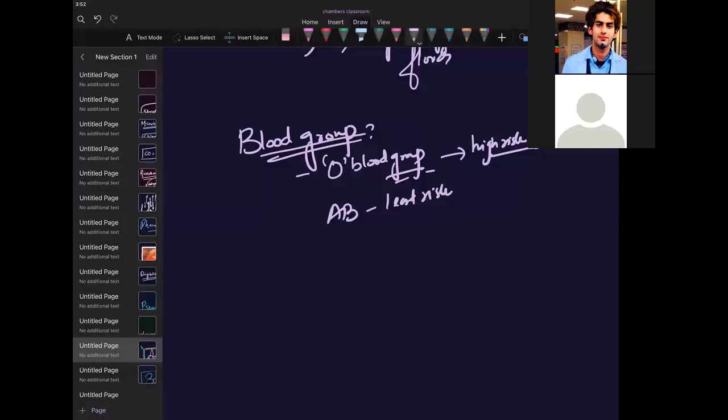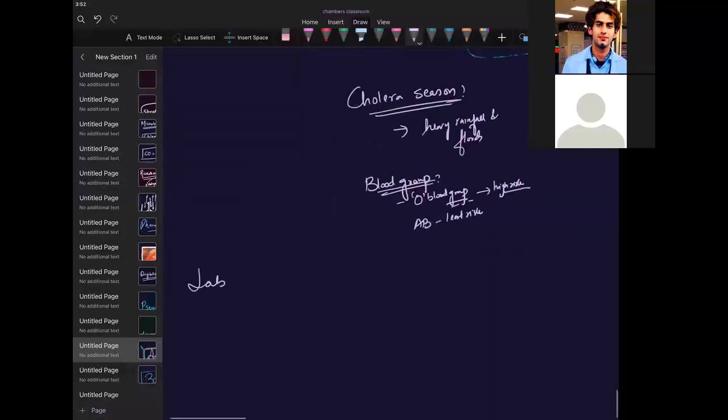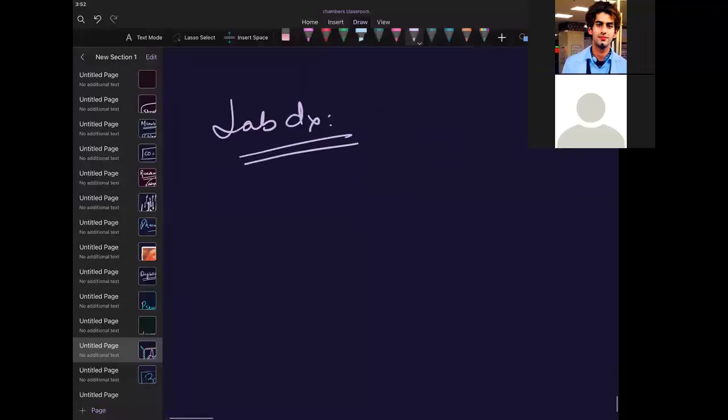Let us go to the lab diagnosis. What do you want to take? The specimen will be stool. The patient comes to you, and you will start empirical therapy, but before going for antibiotic therapy, please collect this stool.